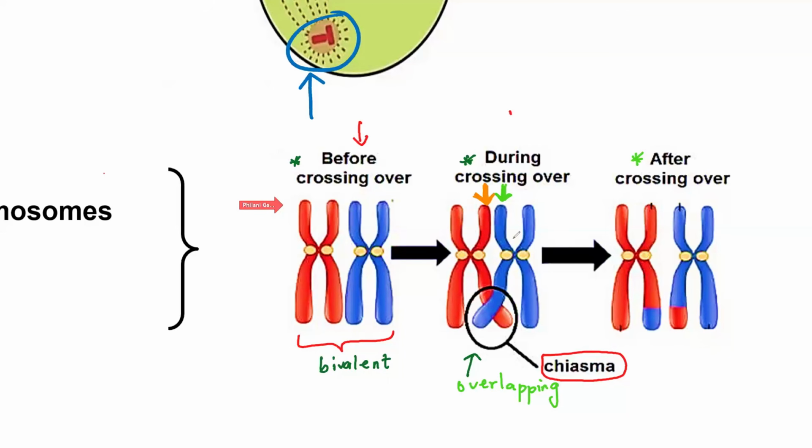During crossing over, you must show that these two adjacent chromatids are touching each other, and this point is known as the chiasma. And then after crossing over, these chromatids that touched each other now have different colors because they've exchanged their genetic material.